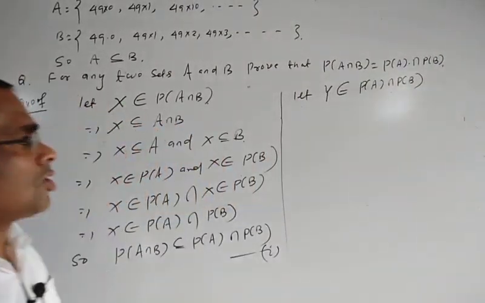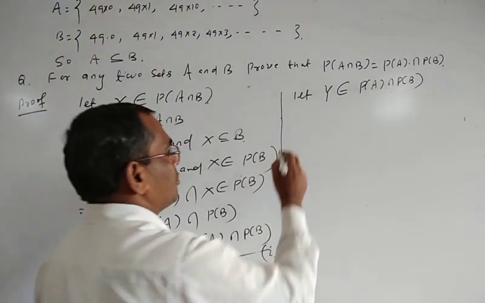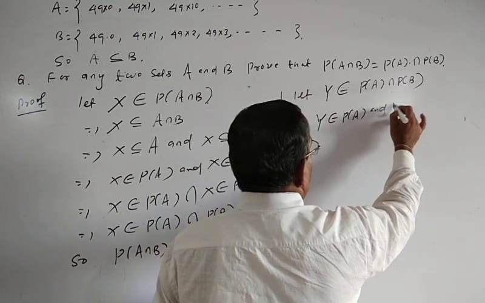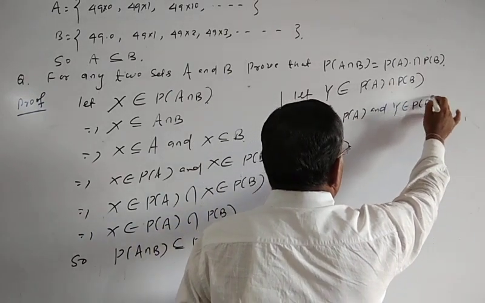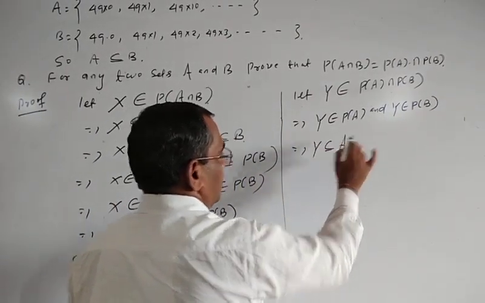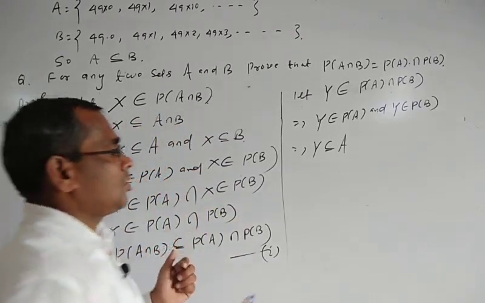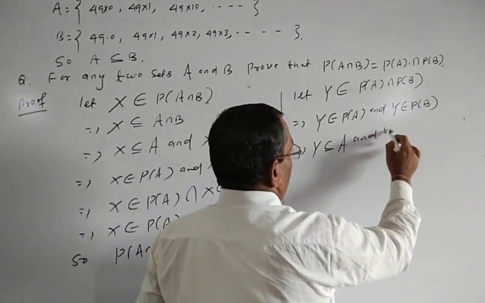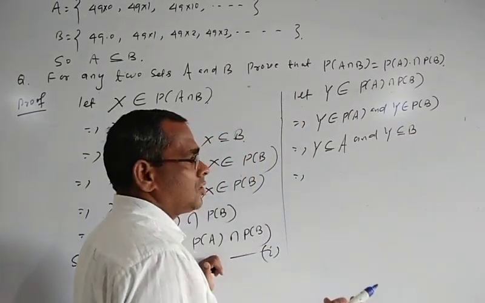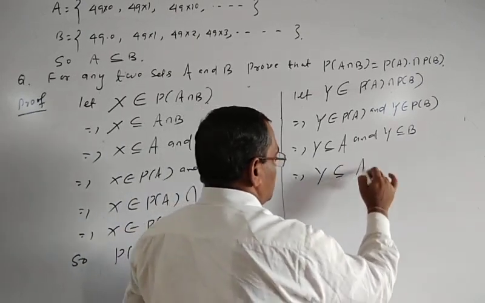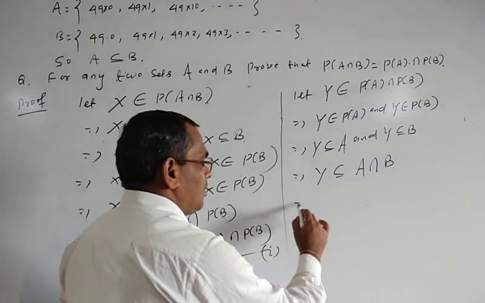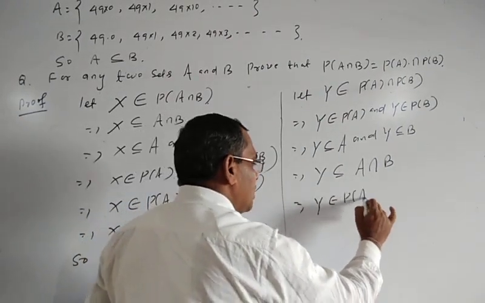So capital Y belongs to P of A intersection P of B means you can write capital Y belongs to P of A and capital Y belongs to P of B. So Y belongs to P of A means what? Y must be a subset of A, and also Y must be a subset of B. So Y subset A and Y subset B, that means Y must be a subset of A intersection B. So Y subset of A intersection B means Y belongs to what? P of A intersection B.